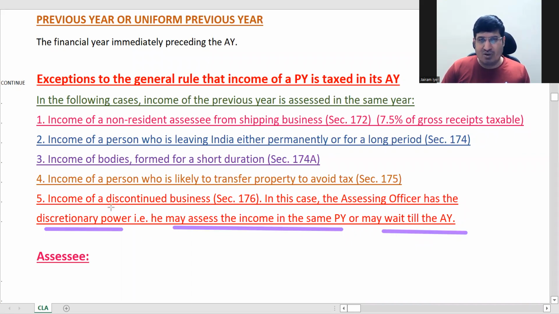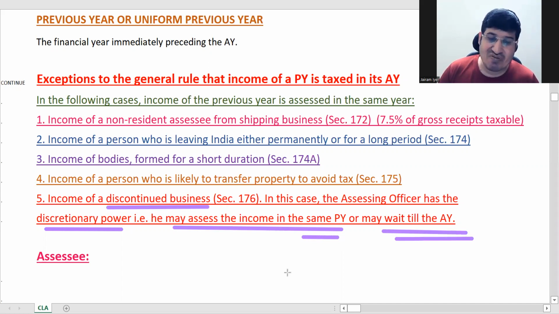There are many people who have got several businesses, correct? So even if one business is discontinued, they are still accessible for other business. They are still very much in India. So there is no need for this urgency to tax them in the previous year itself. Okay, because their other businesses are still continuing in India. It's just one loss-making business that they have discontinued. So in this case, you can wait till the assessment year.